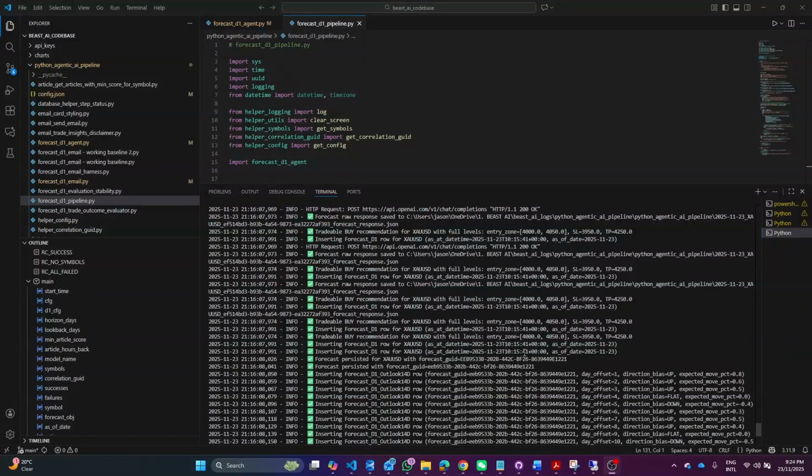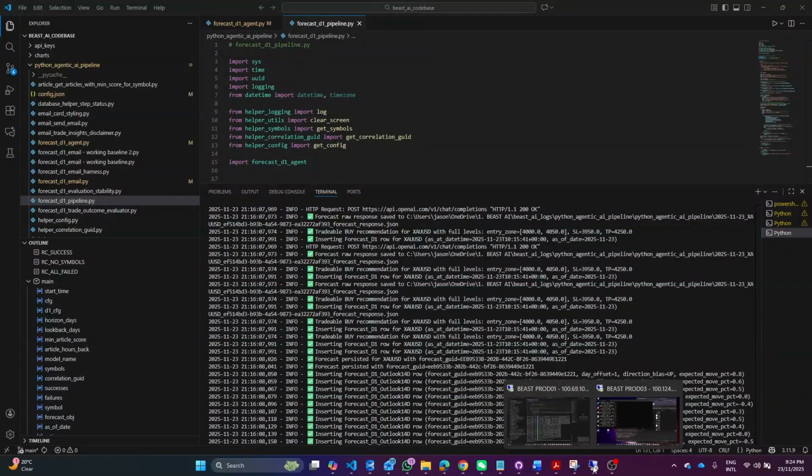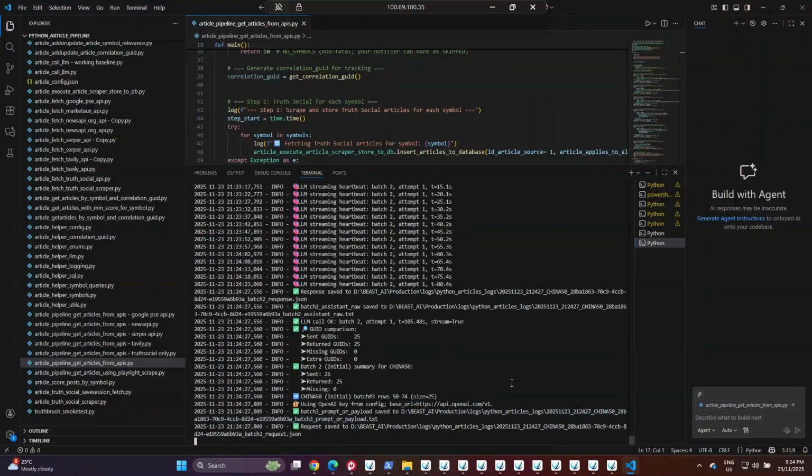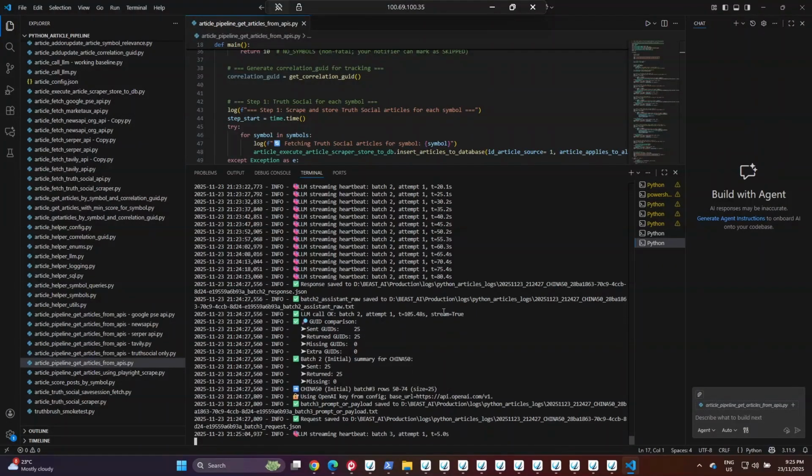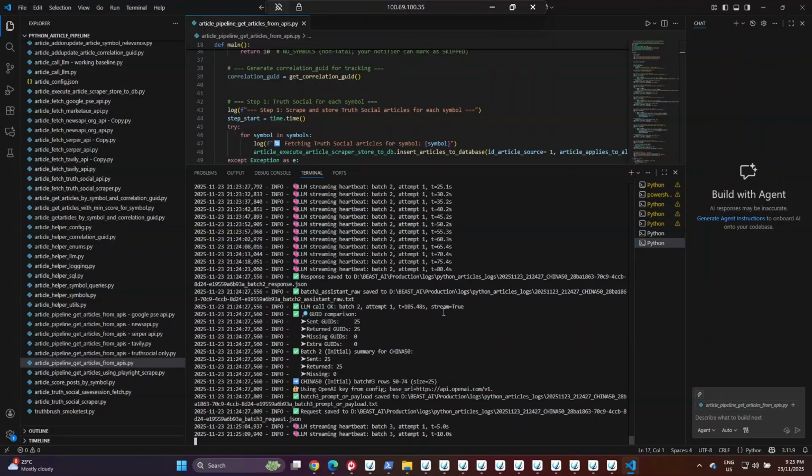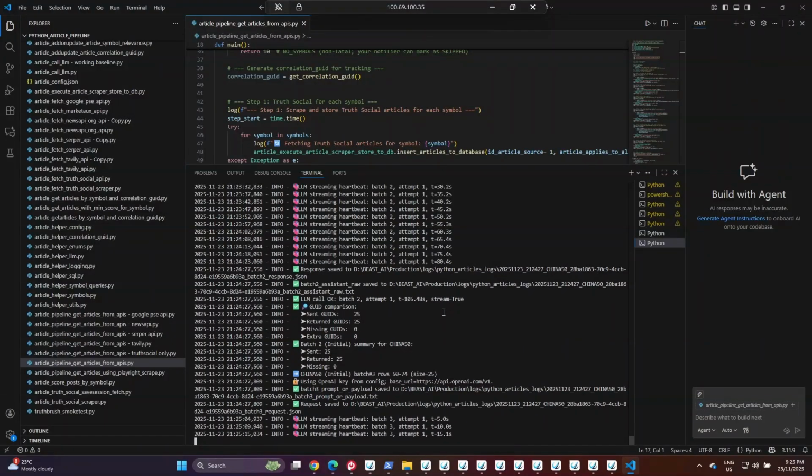Let's have a look at where my agentic AI is actually getting its data from. To do that, I'm going to go to one of my Beast servers. So I'm going to go over here to Beast number 1 server. Now, there's a whole heap of Python code here. What this code is actually doing is it's pulling data from various places, APIs and services on the internet, including Google search and so forth. The agentic AI is using this information. It's really hungry. The more information you give it, the better the prediction is going to be.